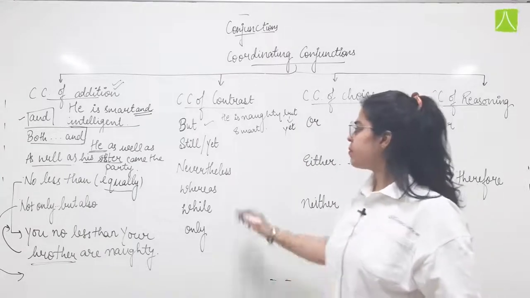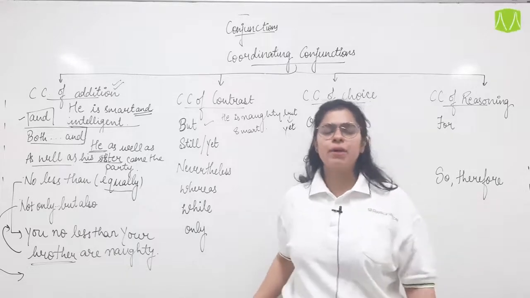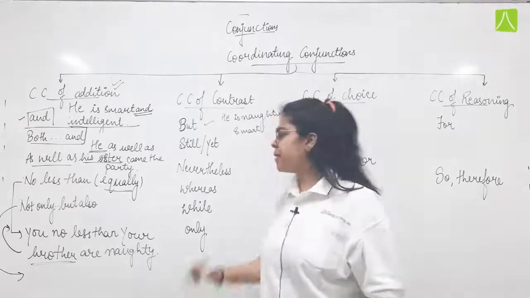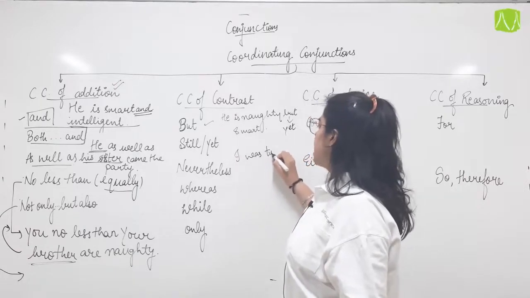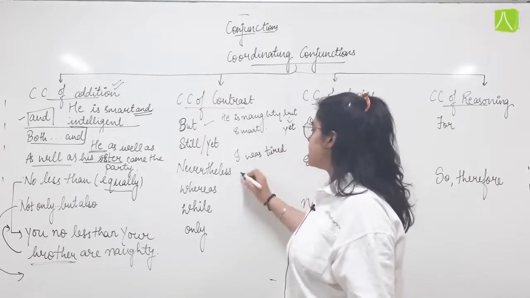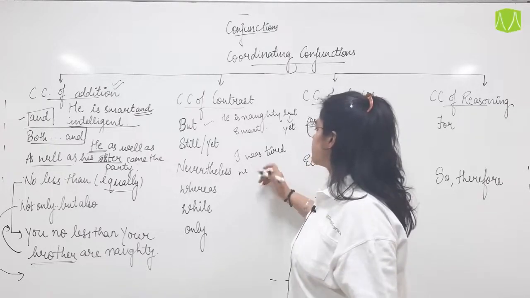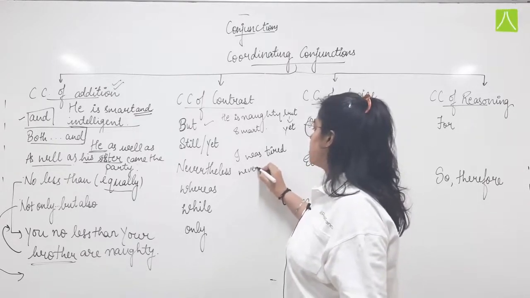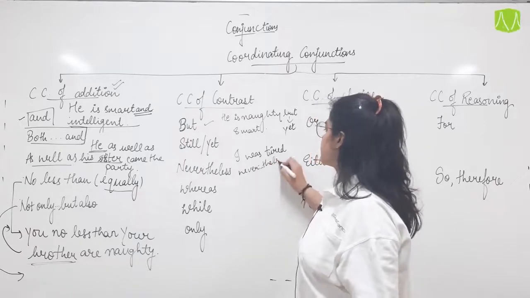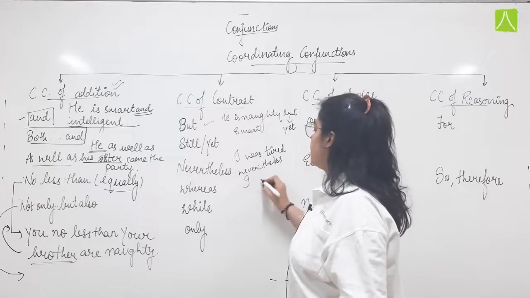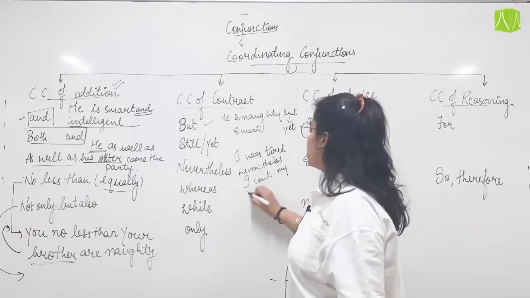Nevertheless. Now nevertheless we use when one thing happened, but it's okay. For example, I was tired, I was exhausted. Nevertheless, I continued my work.